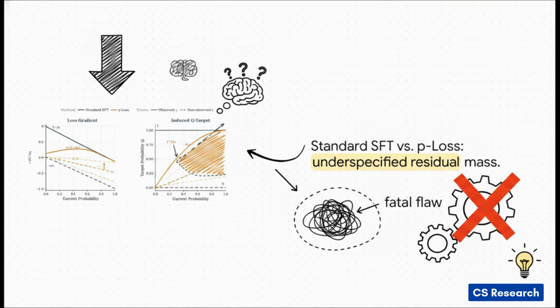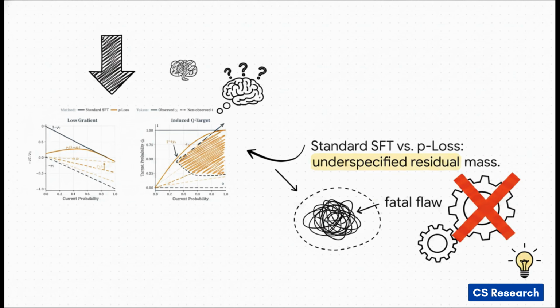Now, this comparison right here is the absolute core of why standard methods are falling short. On the left, we've got the loss gradient, and on the right, the induced Q-target, which is plotted against the model's current probability. Take a look at the dark blue line representing standard SFT. Notice on the right, it demands a target probability of exactly 1.0. Literally, no matter how confident the model already is, it's totally rigid.